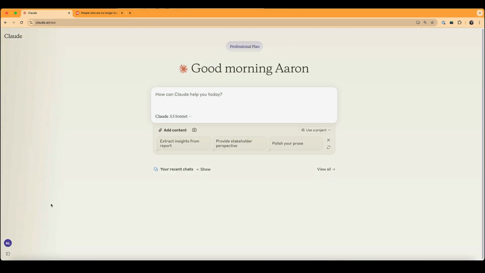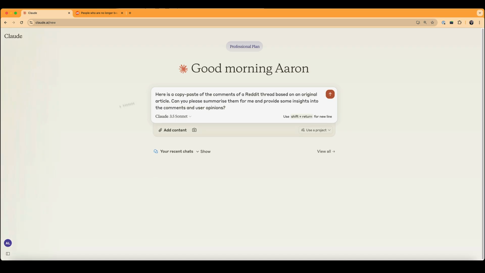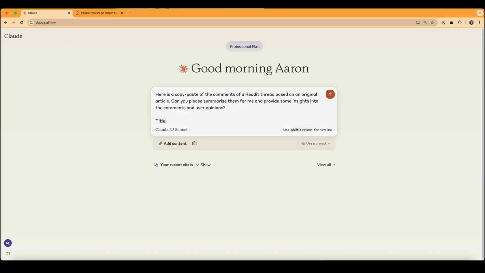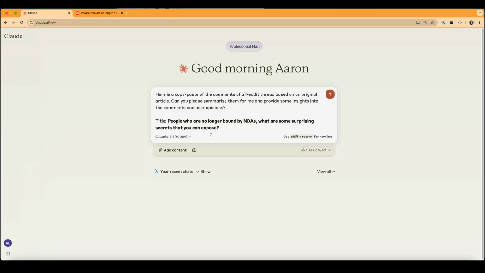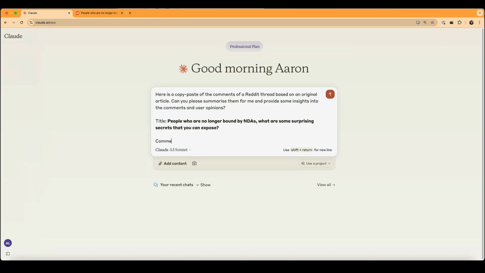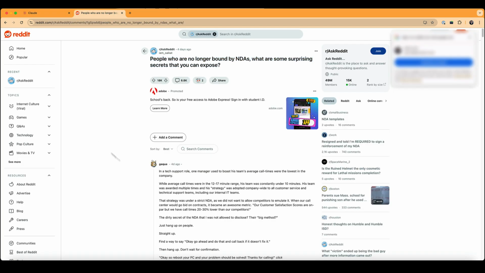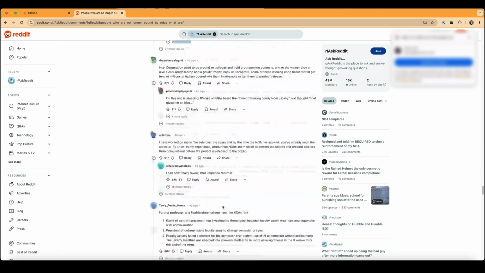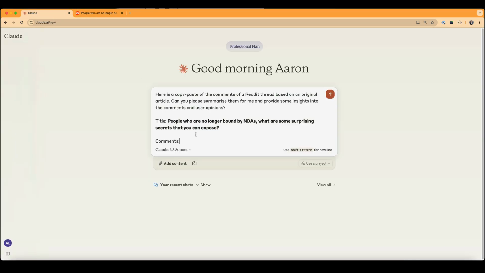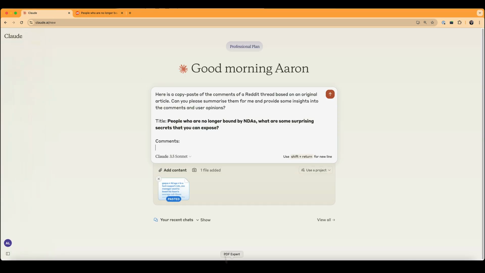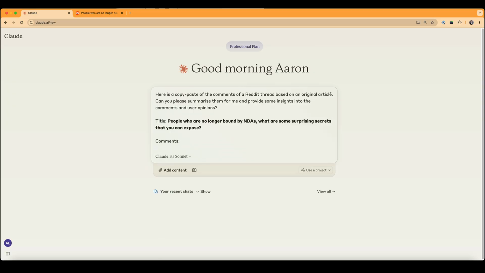Okay, so I'm gonna go to Claude and I'm gonna say this. Here is a copy paste of comments in a Reddit thread based on an original article. Can you summarize them for me and provide insights? All right, so I'm gonna provide it with the title of the Reddit thread, which is this. And then I'm gonna say comments. And all I'm gonna do is literally come down here in my browser and copy all of these and paste it in. And Claude is gonna put it as a file down here. All right, let's run the analysis.